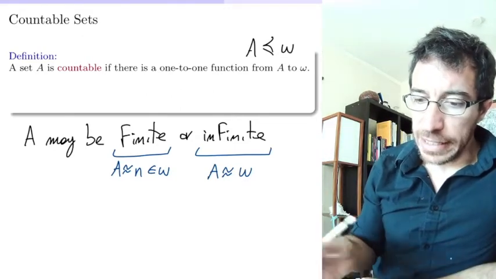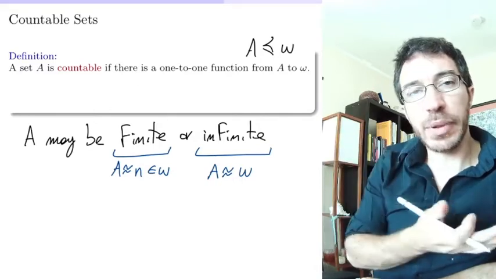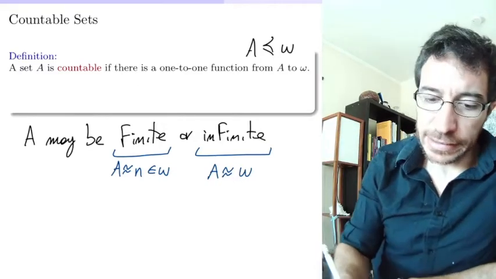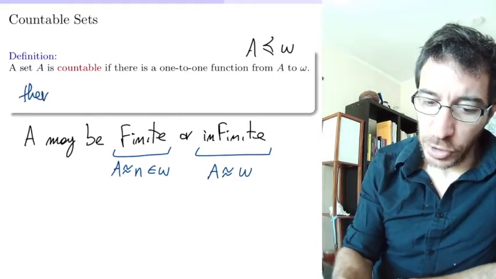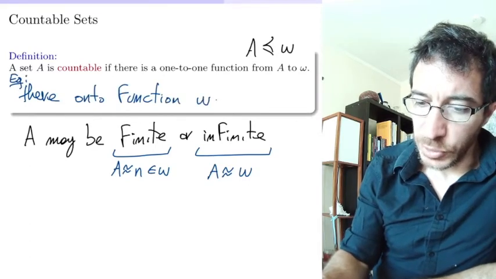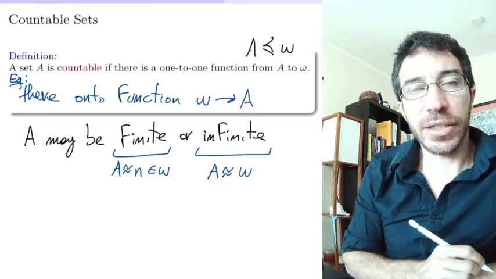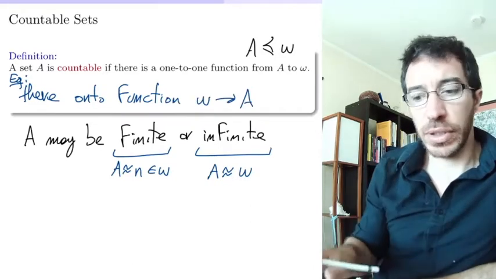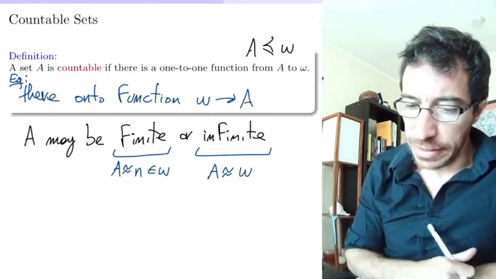Okay, so another equivalent definition, as we saw in the previous video, is saying that there is an onto function from omega to the set A. By the previous video, those two are the same. Let me write this in a different way.